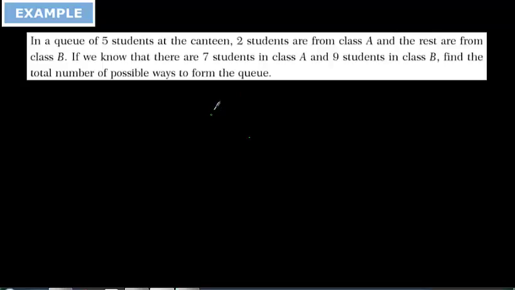So first we are going to select 3 people and 2 people from different classes, and then we are going to form them. First, we are starting with the selection part.